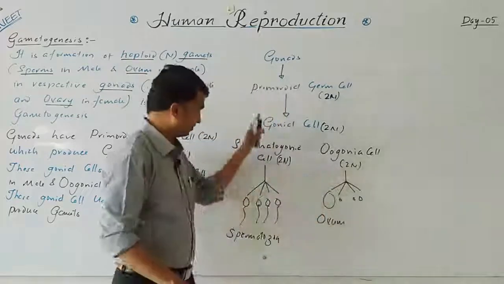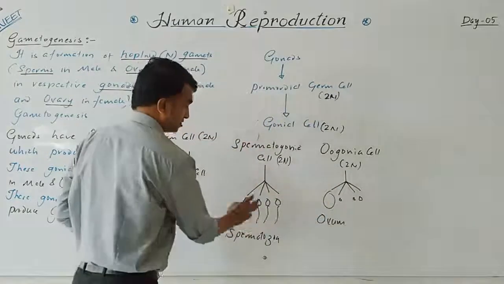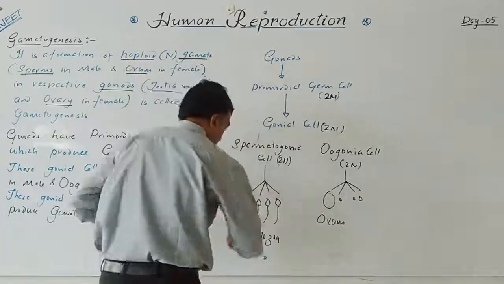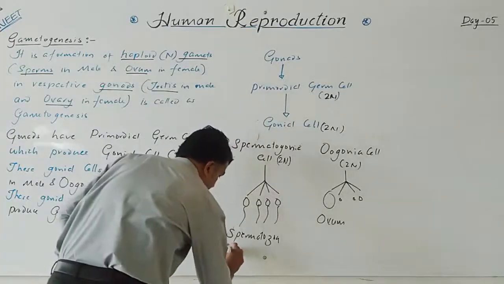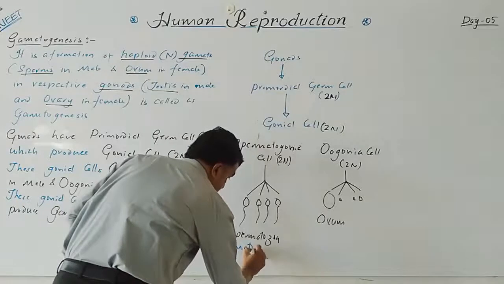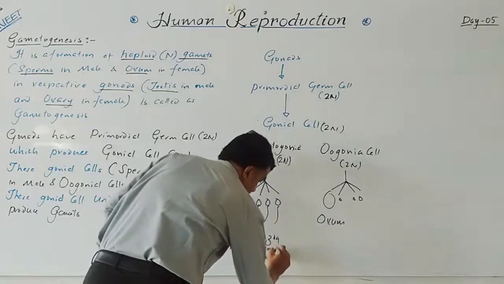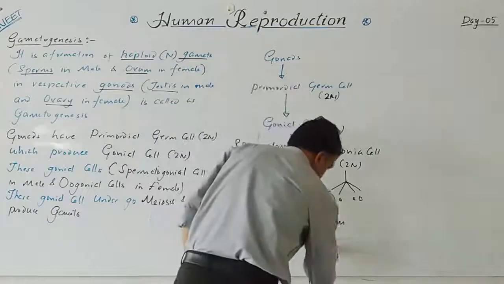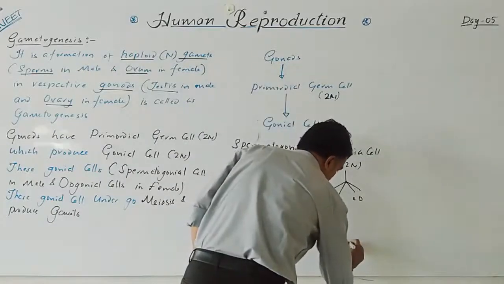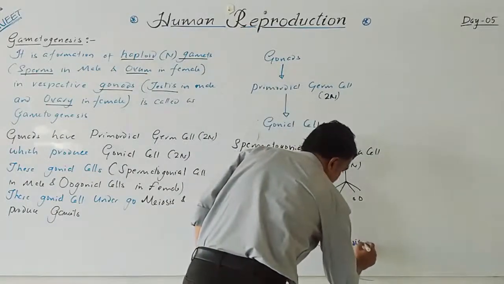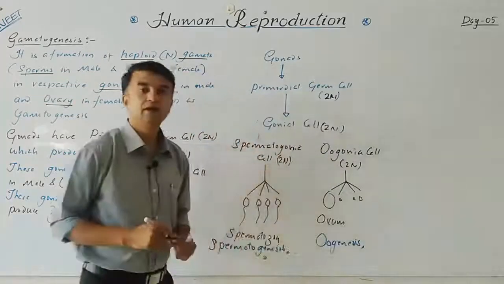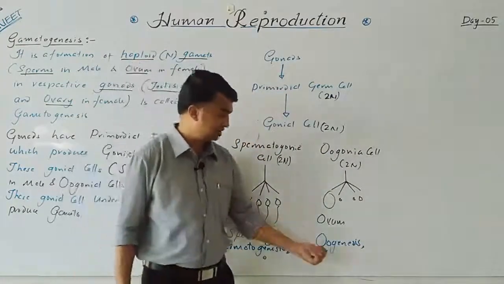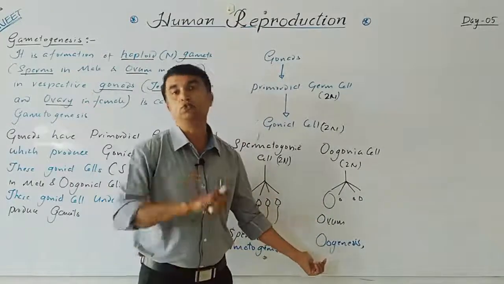Now, in male, the formation of the spermatozoa from spermatogonia is particularly called spermatogenesis. In female, it is called oogenesis.